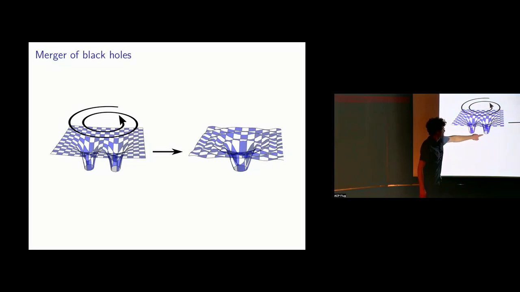Each of them has a horizon. And you can imagine that if they get close to each other, they can attract each other. And generally, there'll be a little bit of angular momentum, so they won't just fall straight into each other. They'll orbit around each other to some extent.